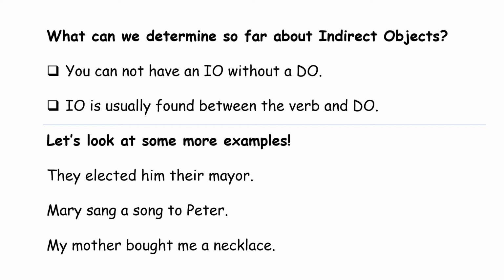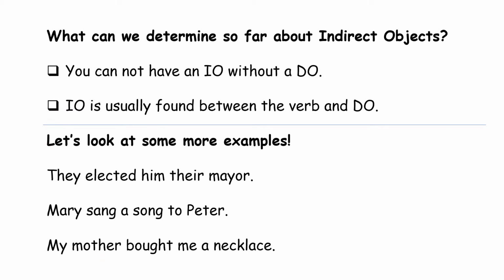So what can we determine so far about indirect objects? Well, we determine that we cannot have an indirect object without a direct object. We can also determine that an indirect object is usually found between the verb and the direct object. So let's go ahead and look at some more examples.